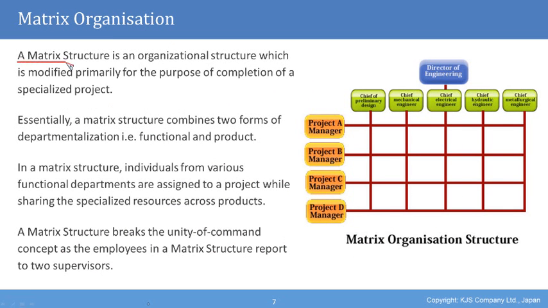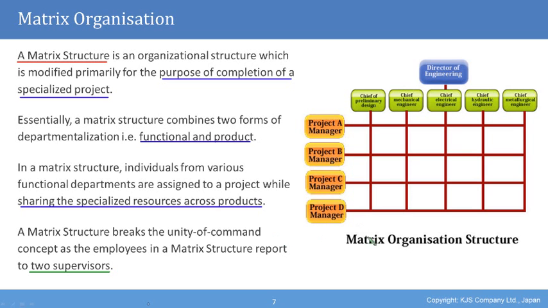A matrix structure is an organizational structure which is modified primarily for the purpose of completion of a specialized project. Essentially, a matrix structure combines two forms of departmentalization, that is, functional and product. In a matrix structure, individuals from various functional departments are assigned to a project while sharing the specialized resources across products. A matrix structure breaks the unity of command concept, as the employees in a matrix structure report to two supervisors.